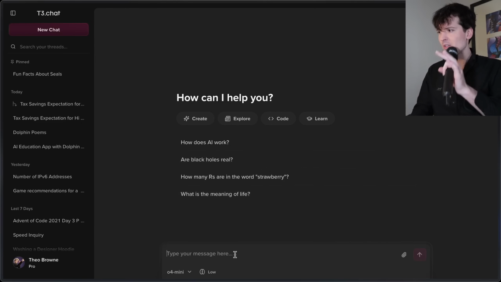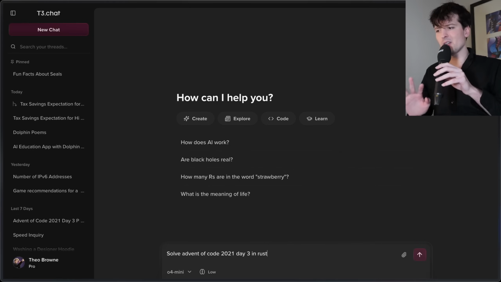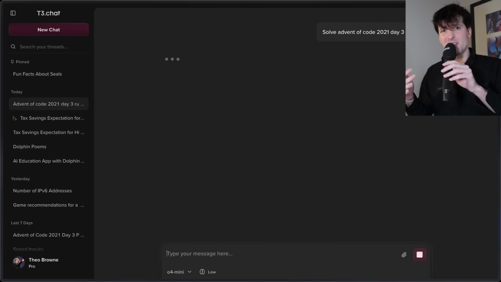I've been playing with it already with O4 Mini. It's been pretty good. We'll do our favorite test, solve Advent of Code 2021 day 3 in Rust. Sure. Takes a sec to start responding. It's reasoning, and they still don't expose the reasoning data over the API, which is sad.